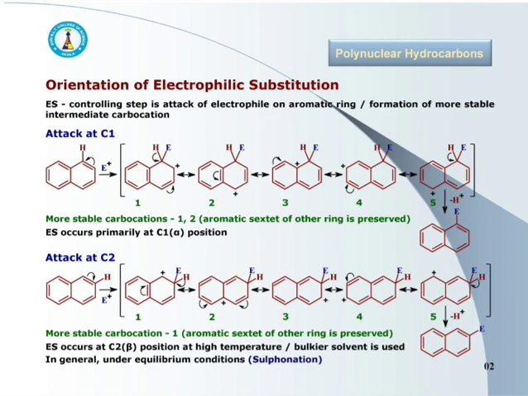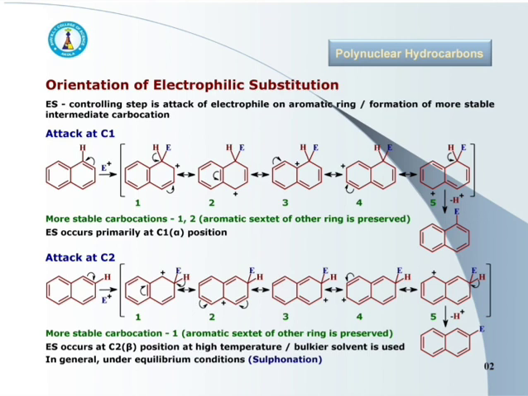Now consider the attack at the C2 position, that is at the beta position. If naphthalene gets attacked by an electrophile at the C2 position, the intermediate carbocation formed is a resonance hybrid of 5 resonating structures shown here.